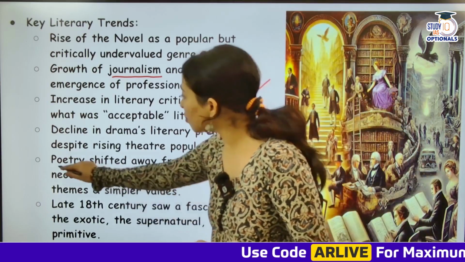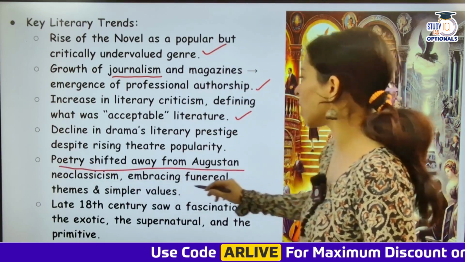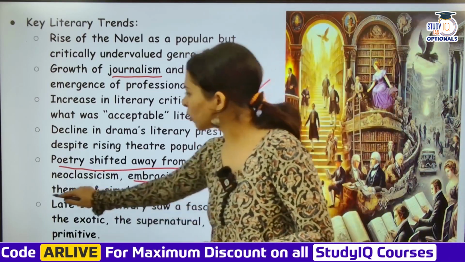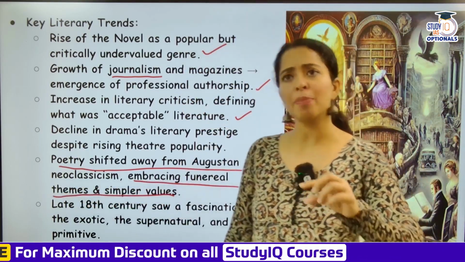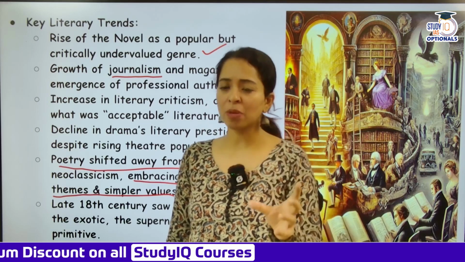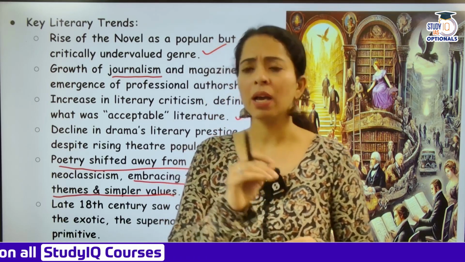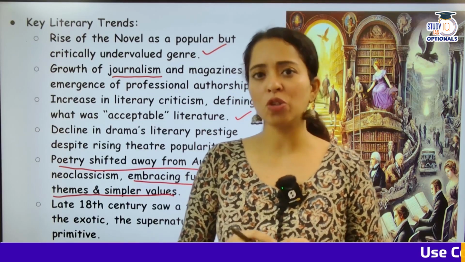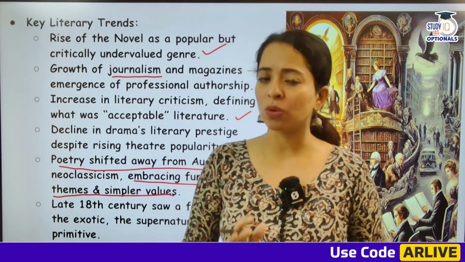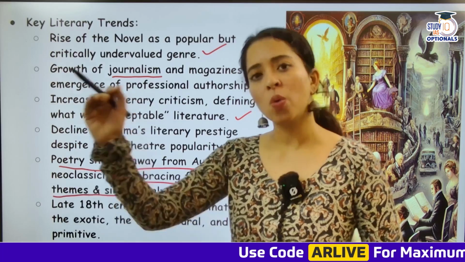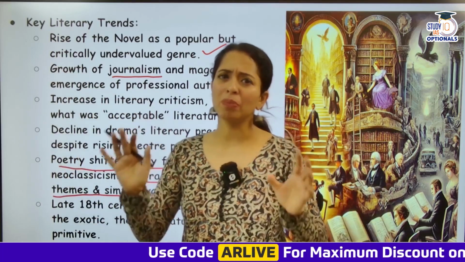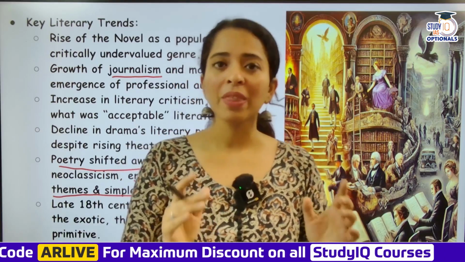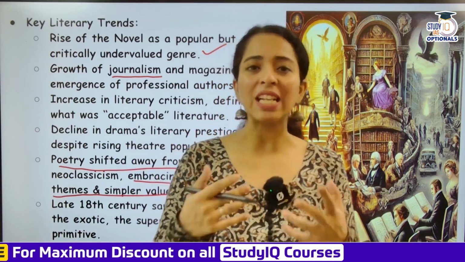Now, poetry shifted away from Augustan neoclassicism, embracing funeral themes and simpler words. Slowly, we will study what the poetry was. The poetry in the Restoration period ran with a lot of order, decorum and very fixed ideas, and there used to be a lot of reason and practicality in the works, in the poetry. But slowly, people got tired of the decorum in the language, the stability of the verses. They were like, we need something flowy, we need something that's natural.